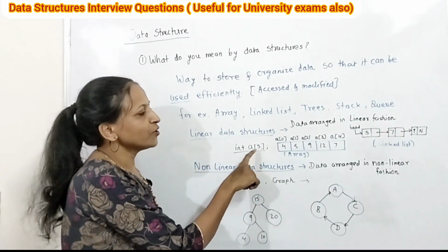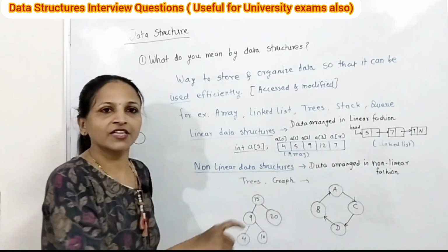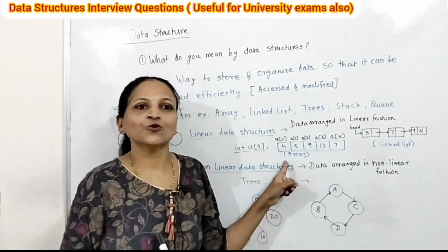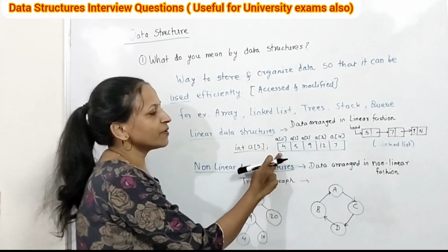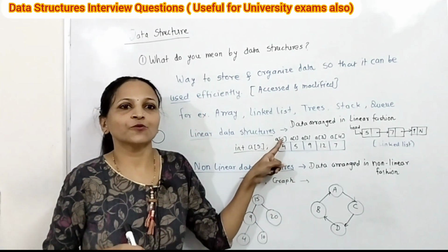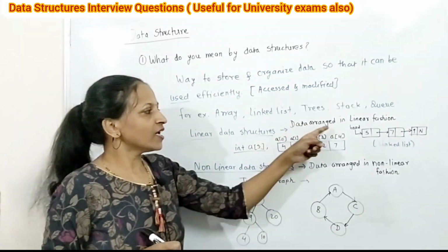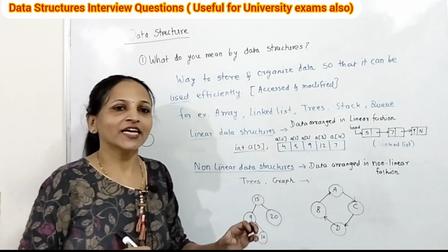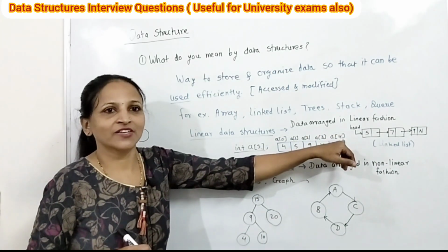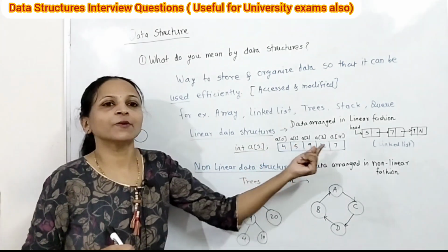Suppose this array is initialized with the elements 4, 5, 9, 12 and 7. Then internally the elements are stored like this. The first element we can access with the help of index 0, meaning a[0] is the first element, then a[1] is the second element. With the help of indices we can access individual elements of that array. Index starts with 0 and ends with size minus 1, that is 4 here because the size is 5. And all the elements are of type integer.